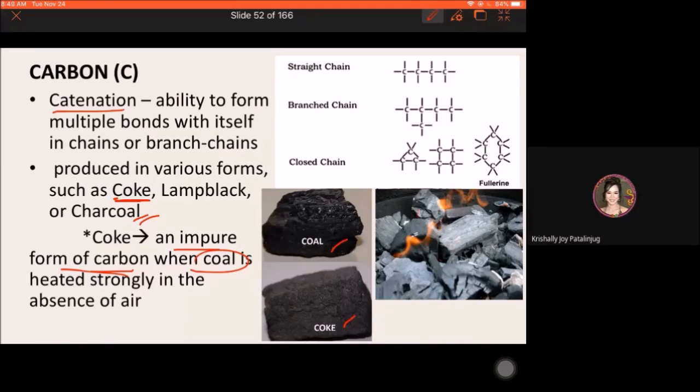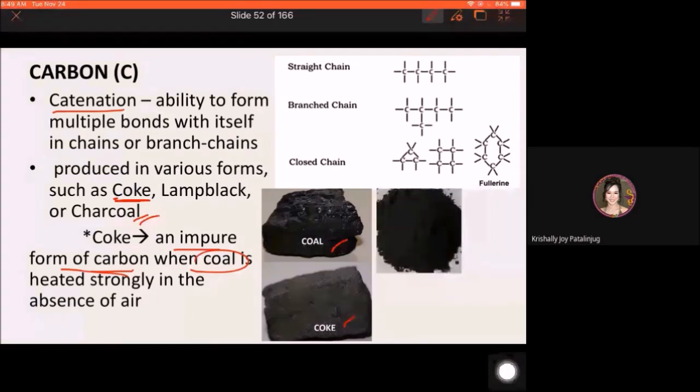Ang lamp black, yan yung lamp black. Okay, it is a black pigment that is very small in particles. Okay, so very porous, very fine powder of carbon, which is usually obtained from soot.